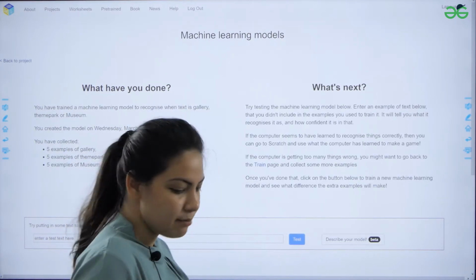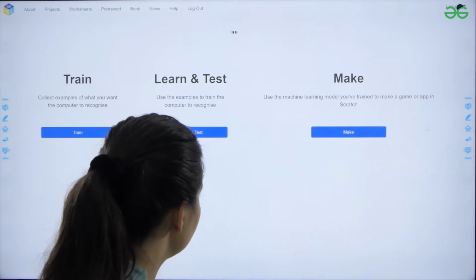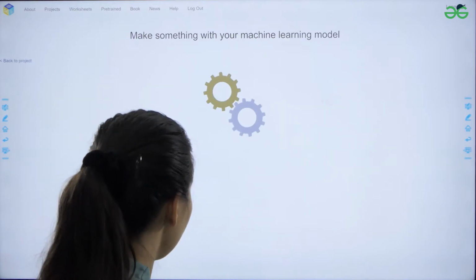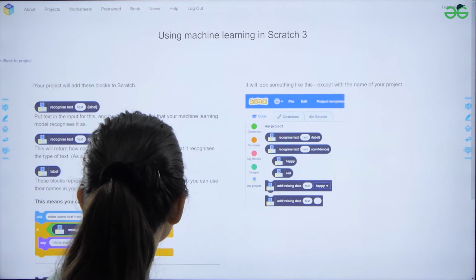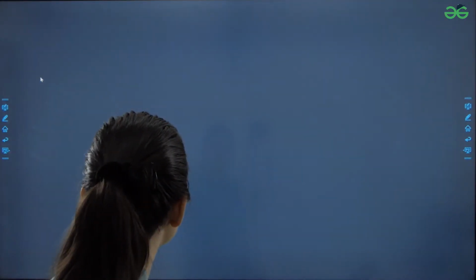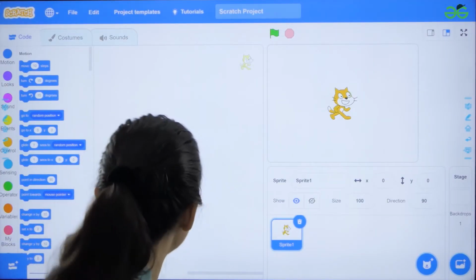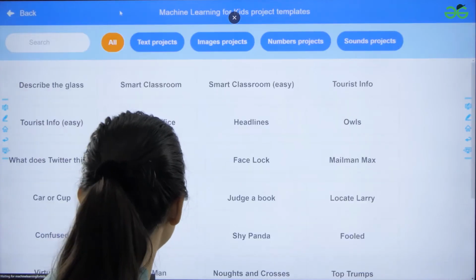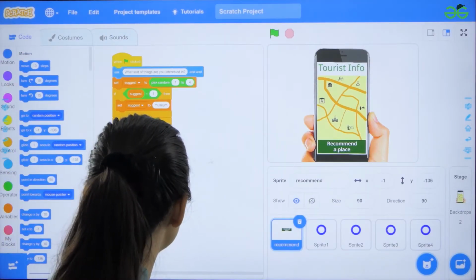So as you can see, my model is trained. Now let us go back to our project and make our project using Scratch 3. And in this, go to project templates and open the project of tourist info.